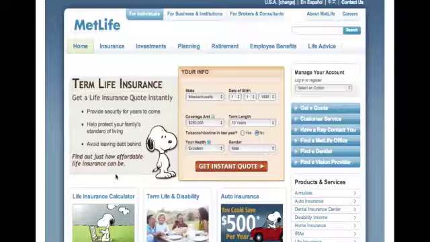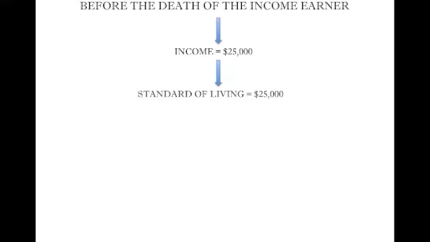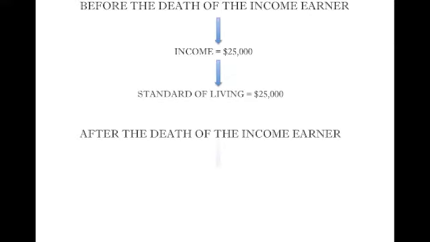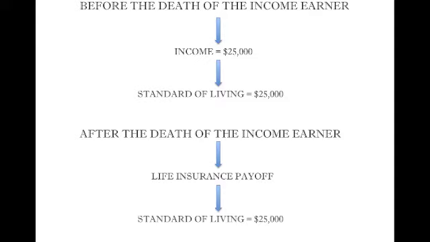For example, if the standard of living in a family before the death of the income earner is $25,000 per person, the life insurance plan should be structured in such a way that the payments the beneficiaries receive enable them to sustain a standard of living of $25,000.